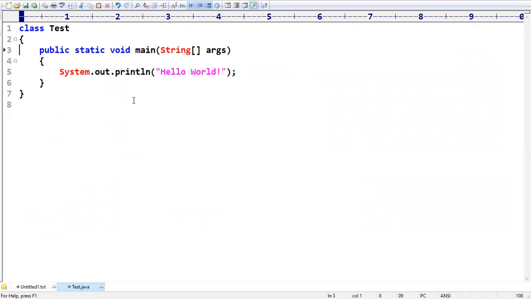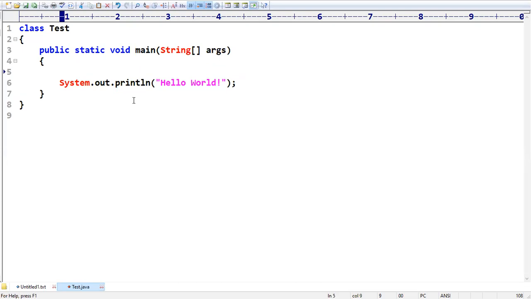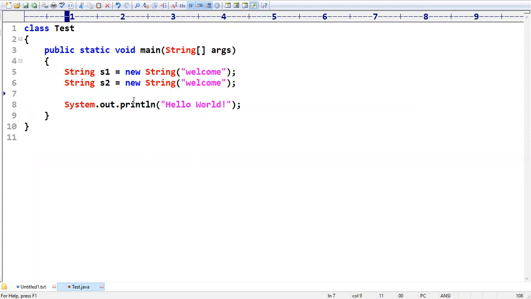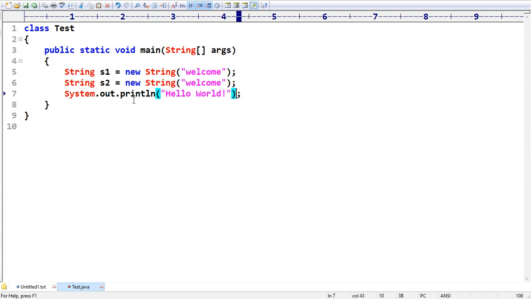Next, sir, here you need to tell answers for these queries. String s1 is equal to new String, I am taking the first string as welcome. String s2 is equal to new String, I am taking welcome. Now my requirement is System.out.println s1 double equal to s2, and s1 dot equals with s2.